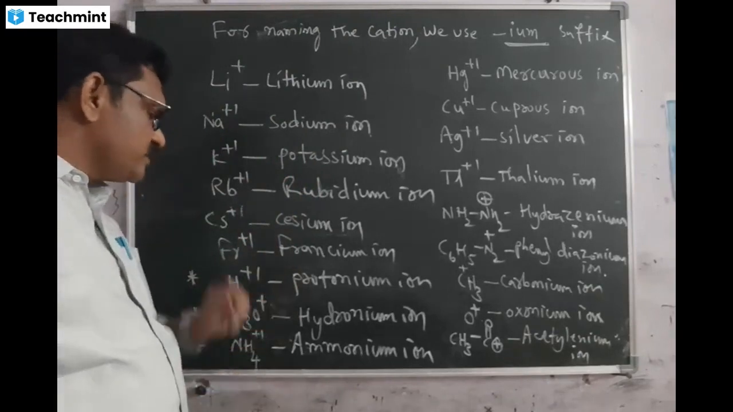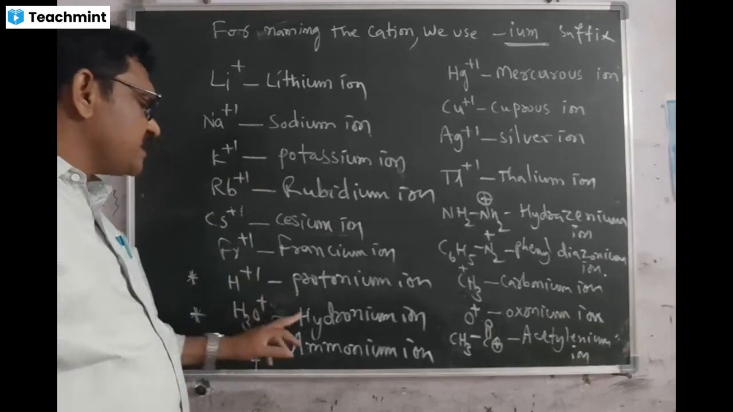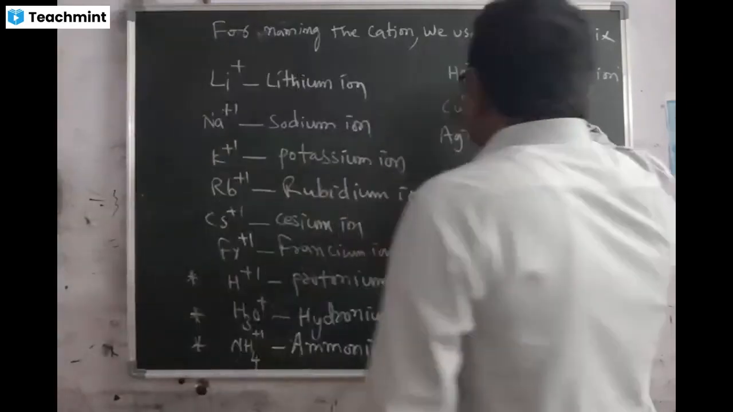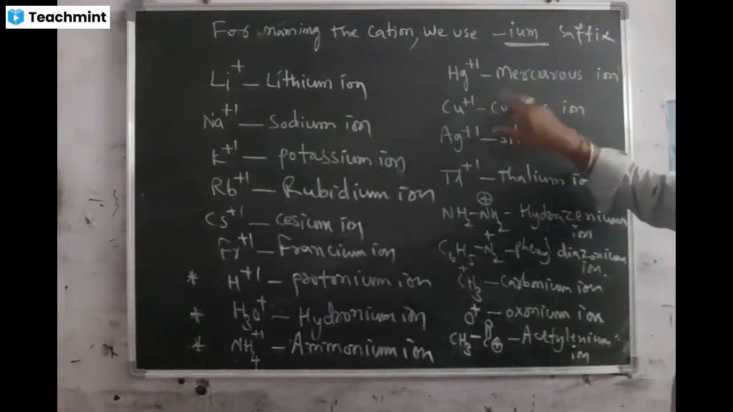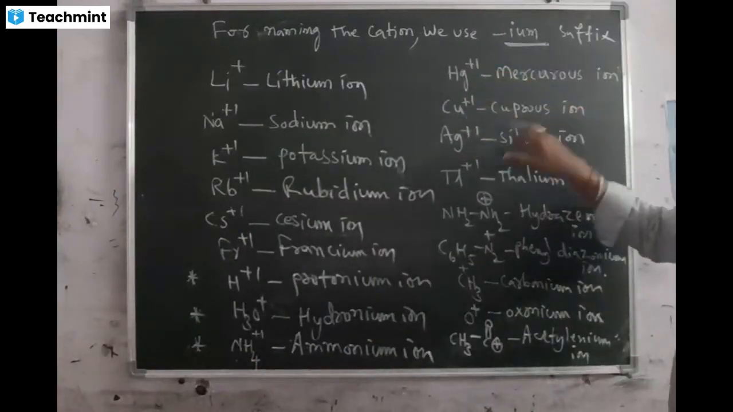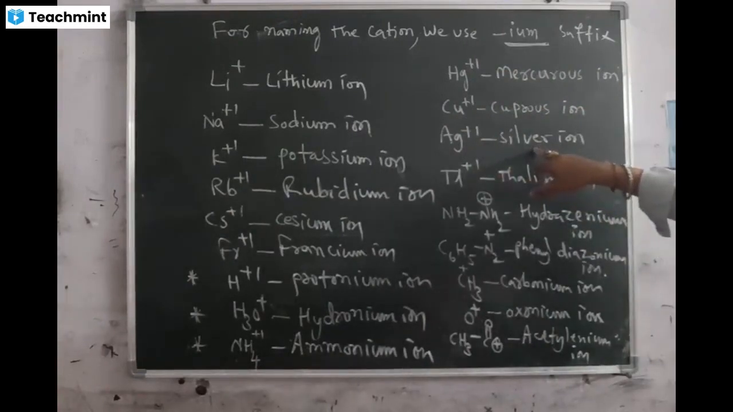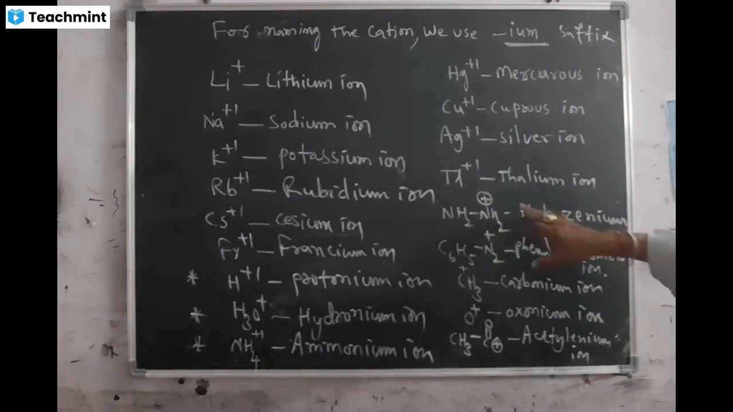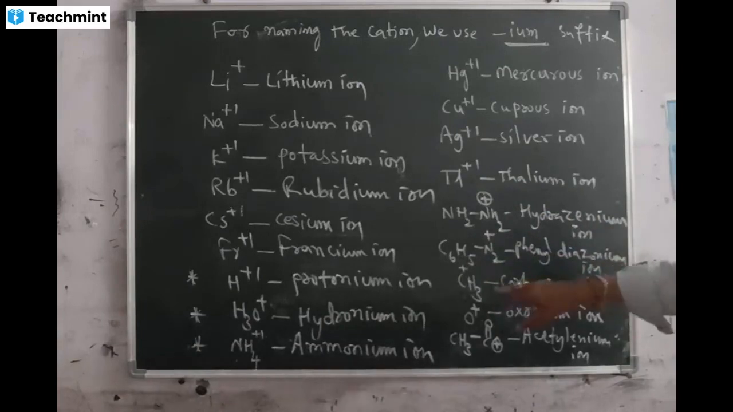H+ protonium ion, H3O+ hydronium ion, NH4+ ammonium ion. We have Hg+, this is mercurous ion, Cu+ cuprous ion, Ag+ silver ion, Tl+ thallium ion, N2H5+ hydrazinium ion. These are the complicated things. You have to remember. C6H5N2+, this is called phenyl diazonium ion. CH3+, this is called carbonium ion.